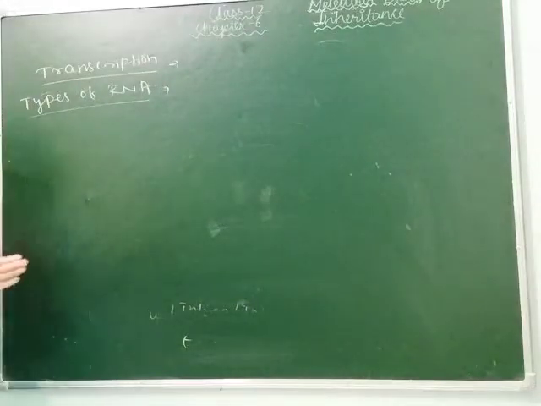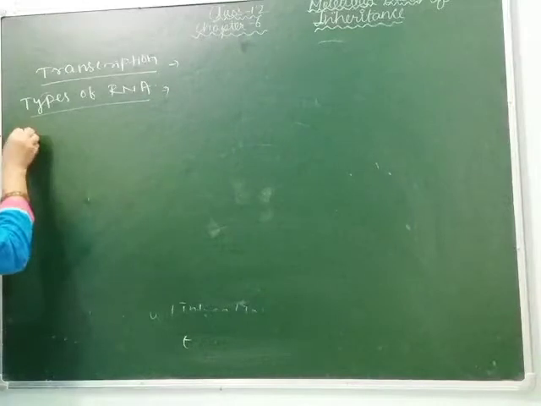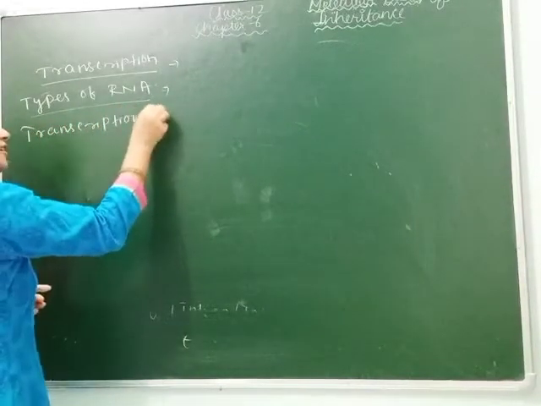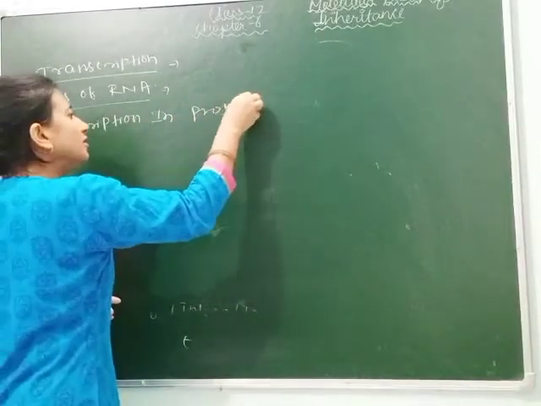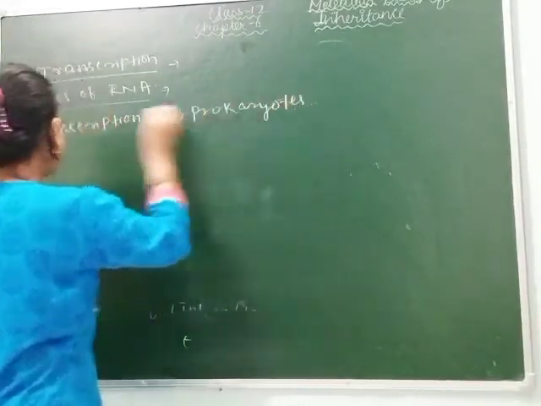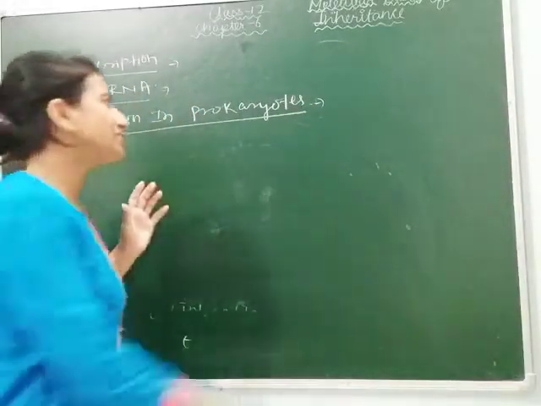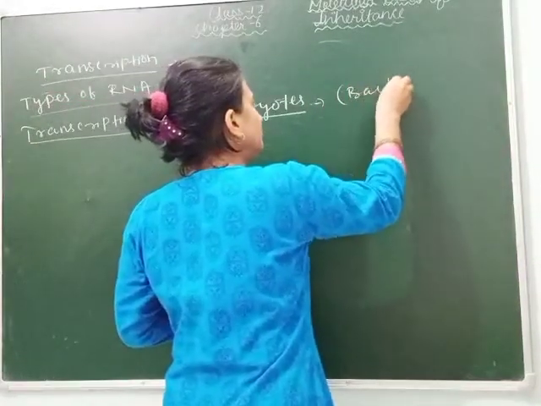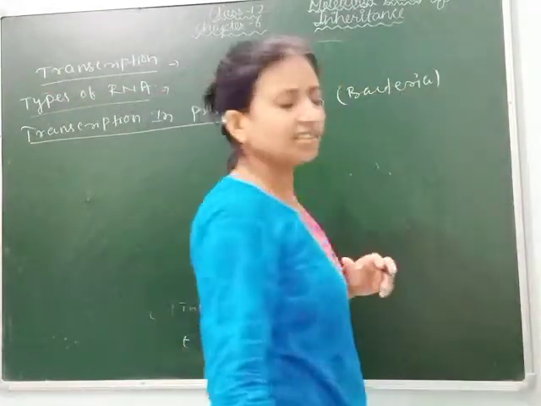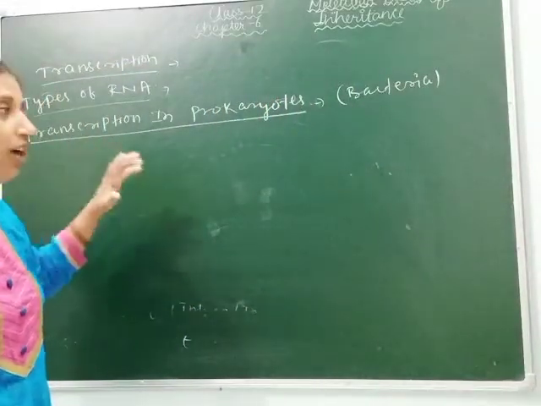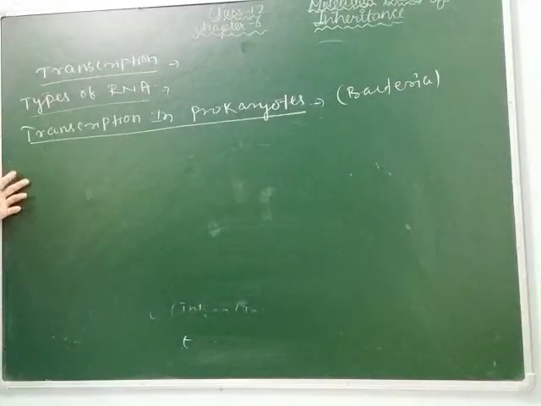So let's directly explain transcription in prokaryotes, which is the most important topic of today. Prokaryotes means simpler organisms like bacteria. So how is RNA formed in bacteria, which enzymes are involved and how is this process completed? Clear students? So now let's see how transcription occurs in bacteria.